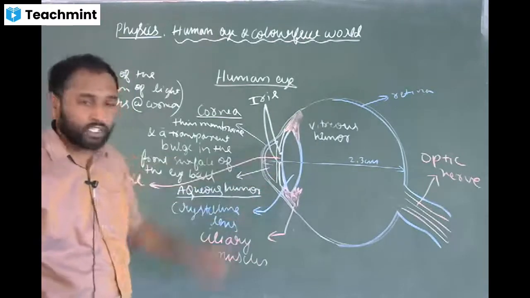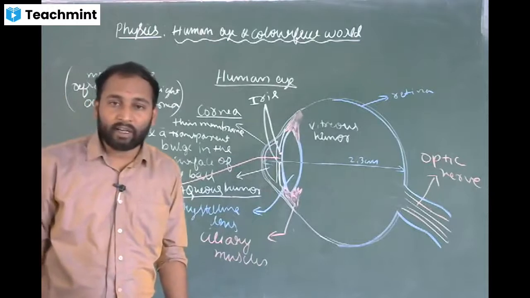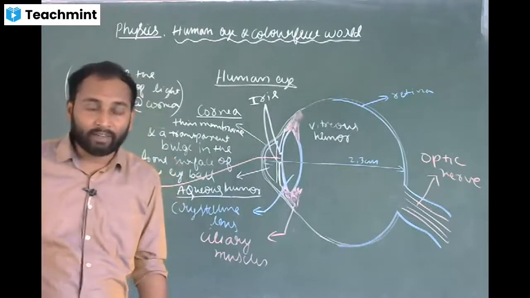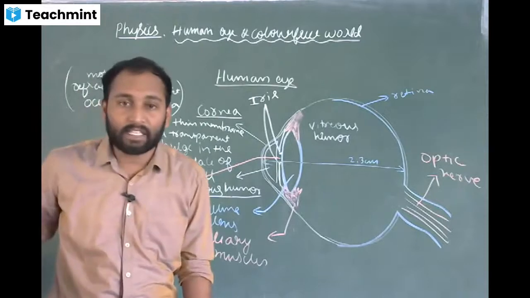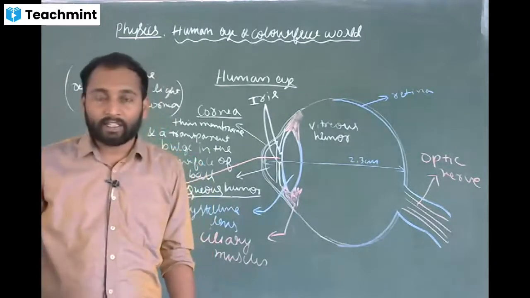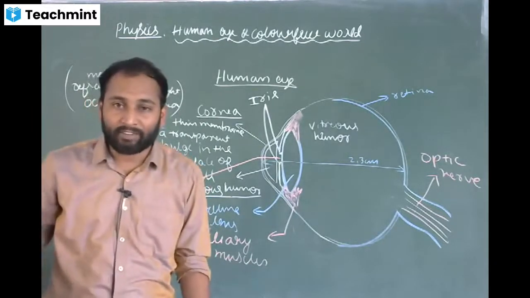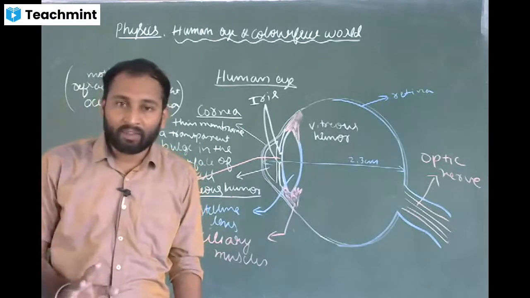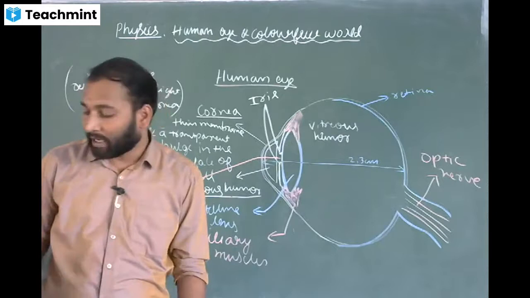Next comes the iris. The iris is a dark muscular diaphragm which maintains the size of the pupil. Diaphragm in the sense muscle.